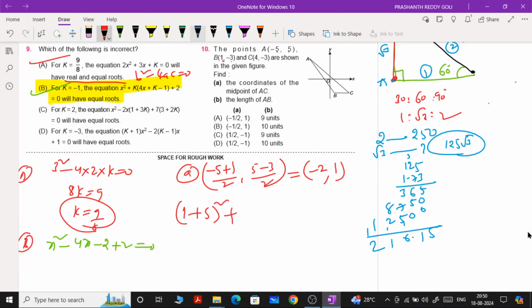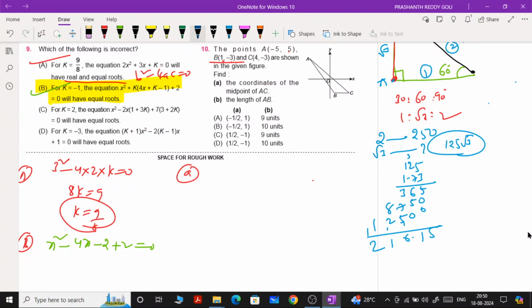Oh, Prashant, cool. I'm very sorry. I have taken AB here. That is the reason we are getting the wrong answer. I'm very sorry. Here he asked to find the midpoint of AC. I have taken A and B. I considered the A and B points. Okay? AC points. Okay.